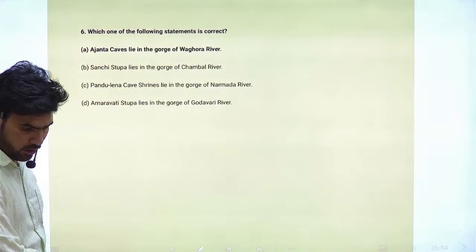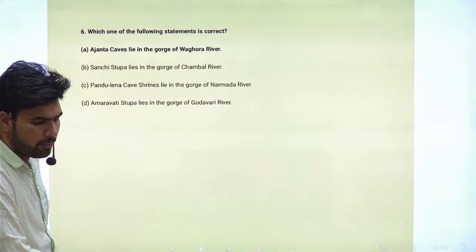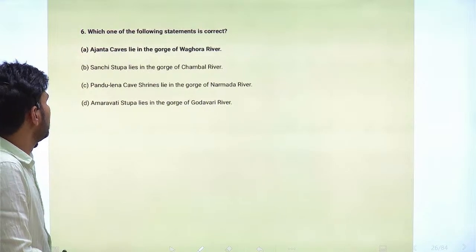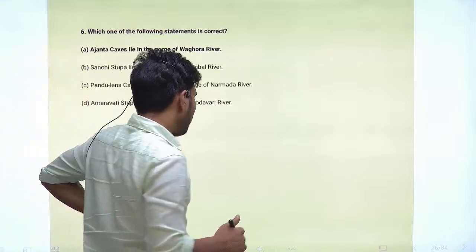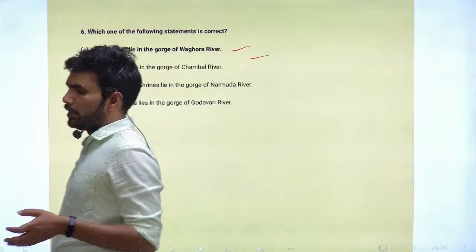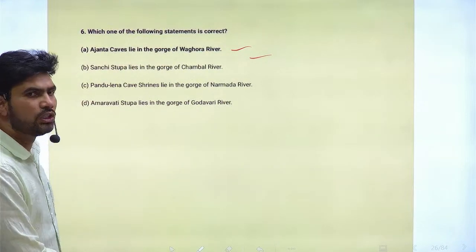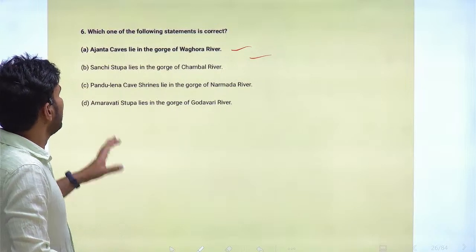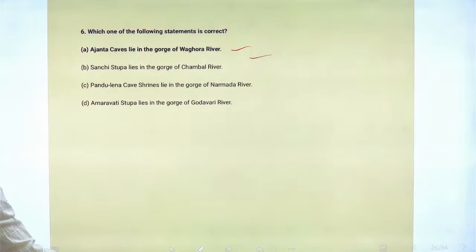Next question. Which one of the following statements is correct? First statement, Ajanta caves lie in the gorge of Waghora river. You should not only know about the temples and paintings of Ajanta caves, but you should also be aware of the geography of that cave. So the cave lies in the gorge of Waghora river. This is the correct statement.